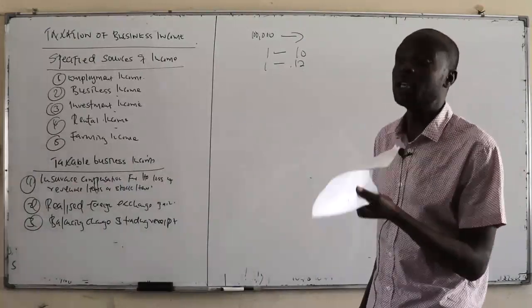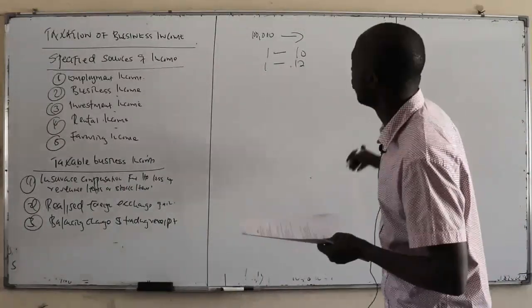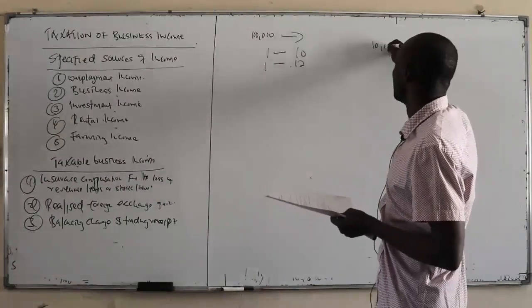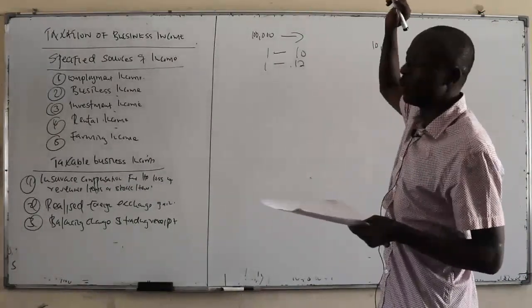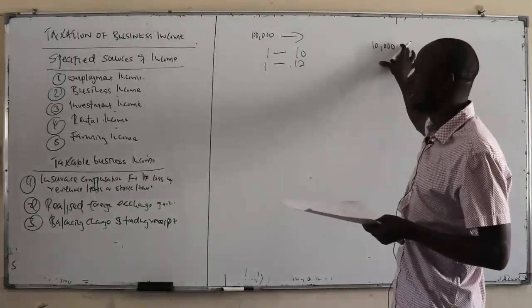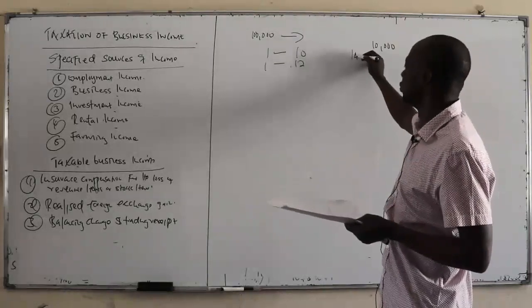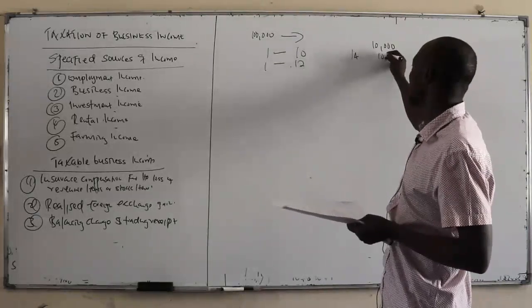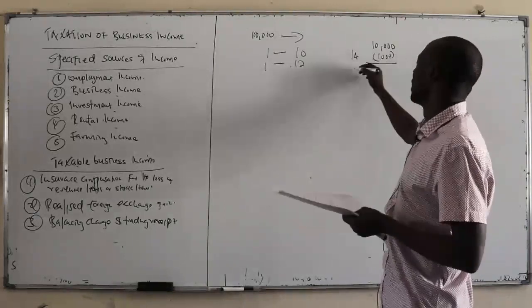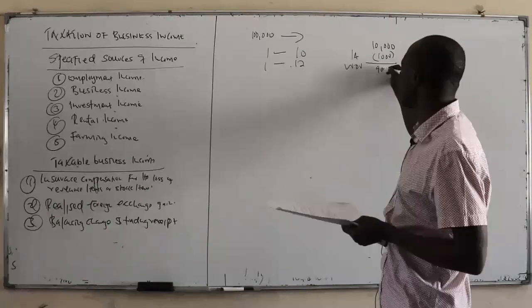For example, you buy a furniture whose value is 10,000. Currently, you're given an allowance of 10% of the cost, so investment allowance of 1,000 here. Now the written down value after the investment allowance will be 9,000.